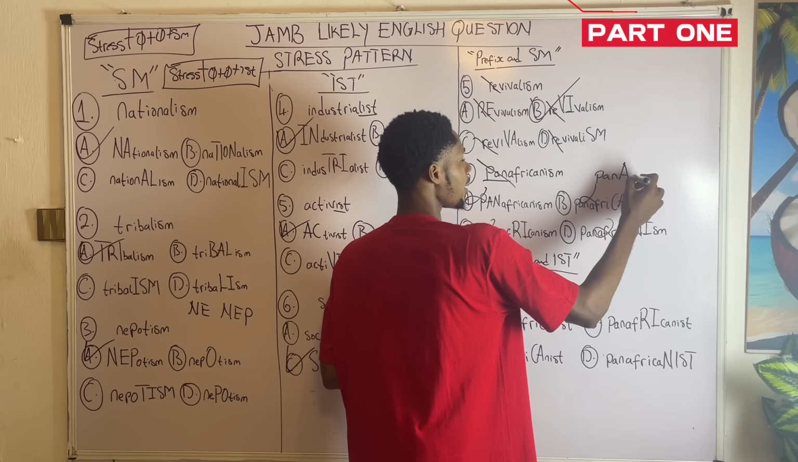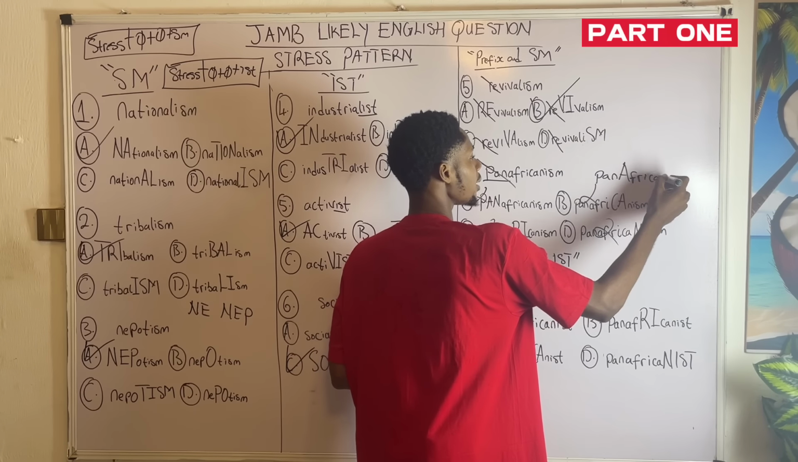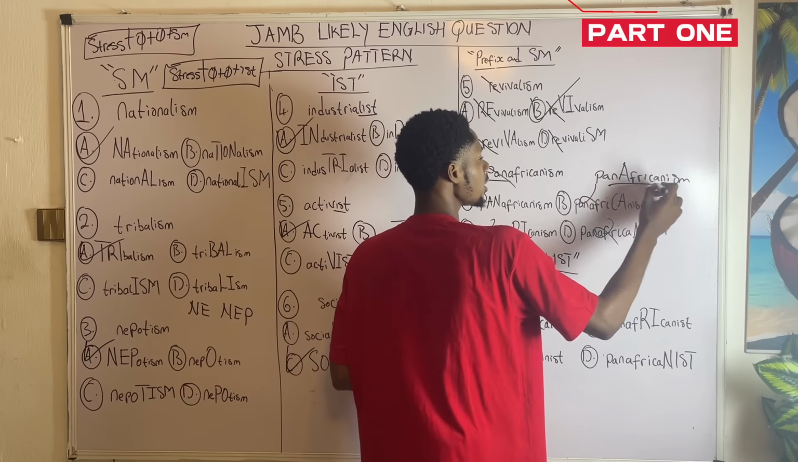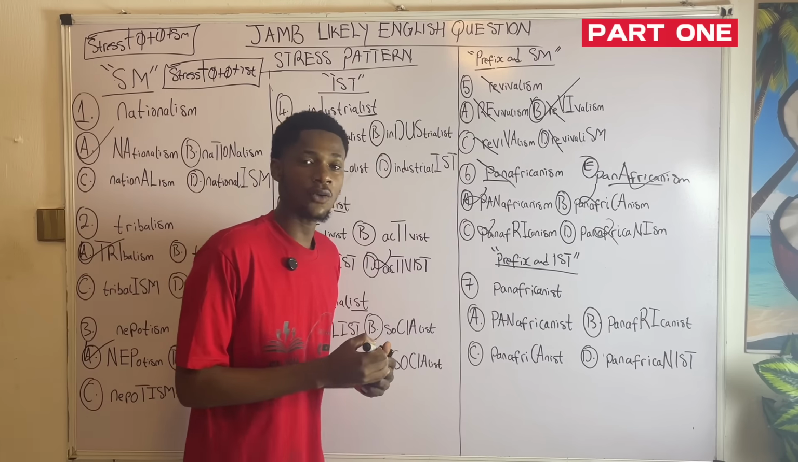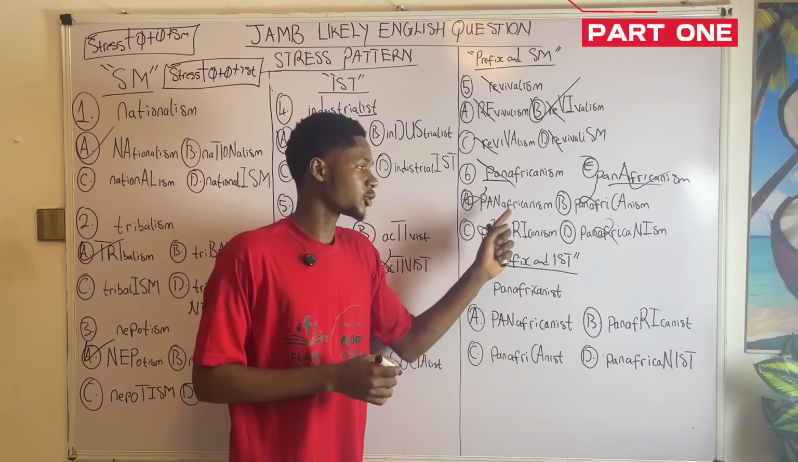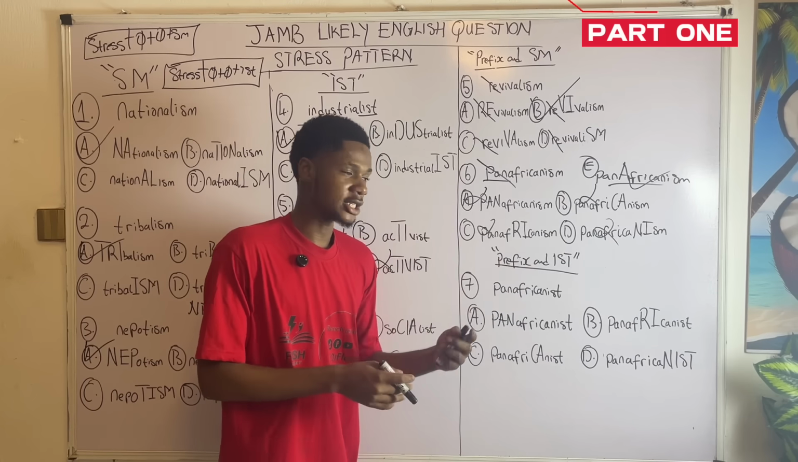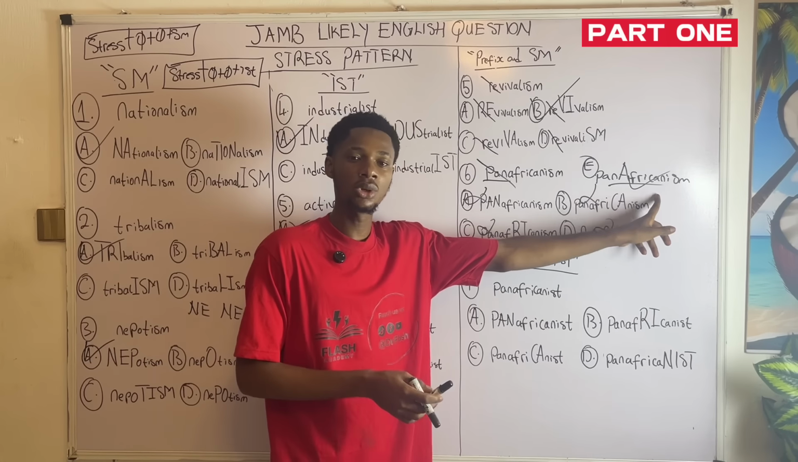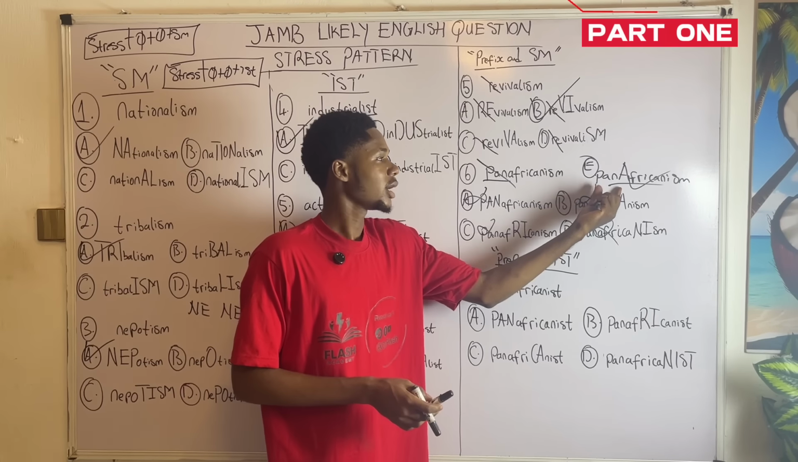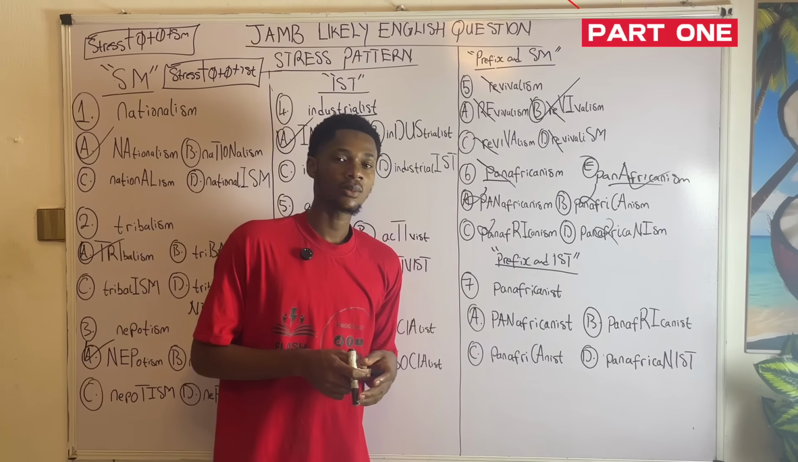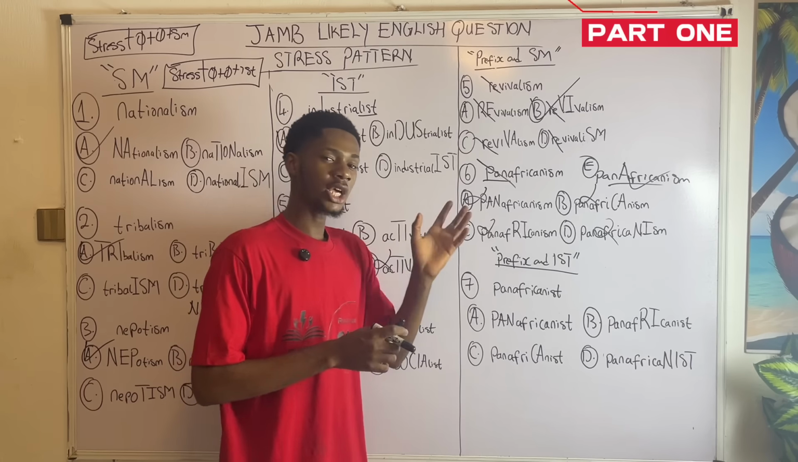Pan-Africanism. Okay, that is the correct form. So we can call this option E. That's the correct form of stressing Pan-Africanism. These options actually have mistakes simply because no one indicates the rule. Because it ends with SM, we're going to ignore PAN, and then we're going to stress what now? A. Okay, that's A. Take note of the rule.